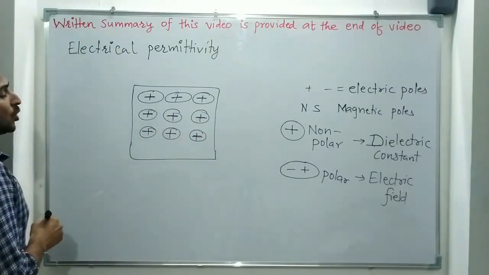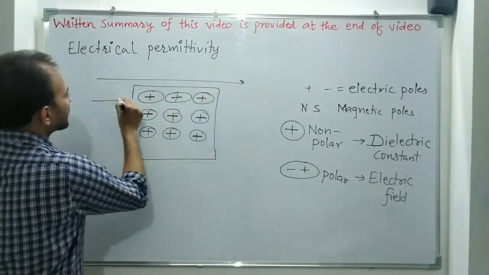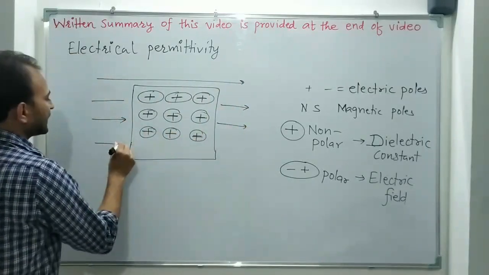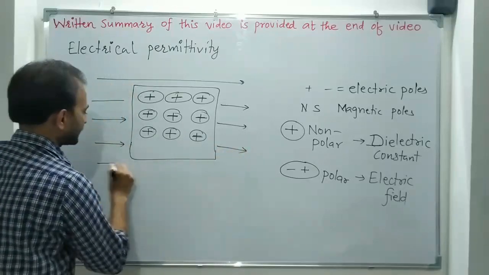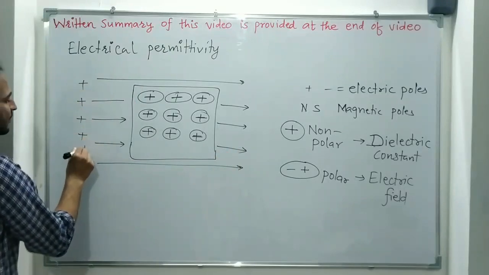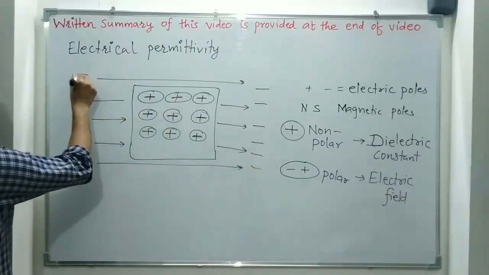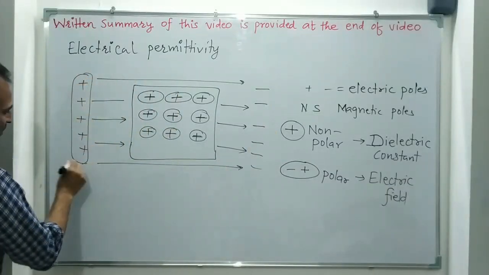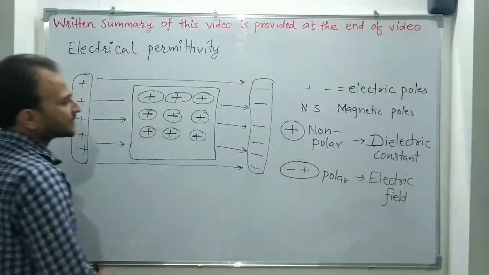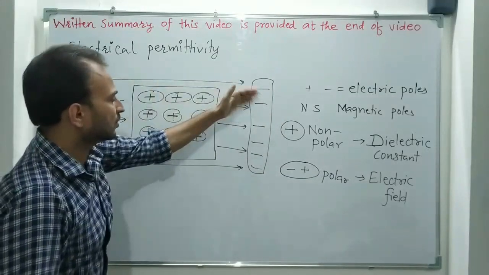If such a non-polar dielectric material is placed in an external electric field, we must know that the electric field is directed from the positive charge towards the negative charge. This is some plate that is positively charged, and this is some plate or object that is negatively charged. So the electric field runs from positive to negative.